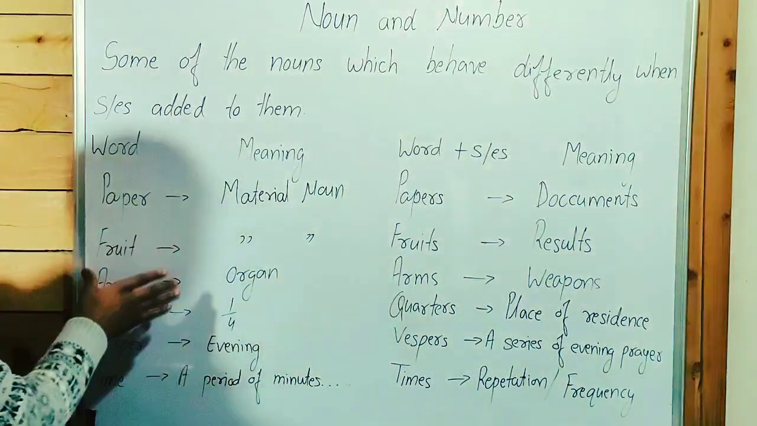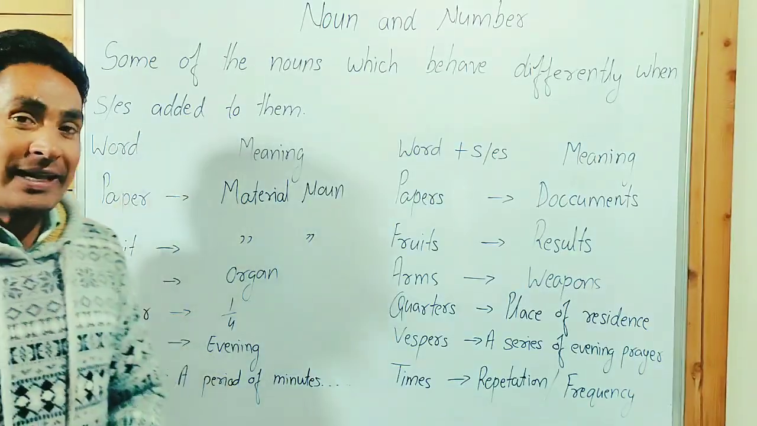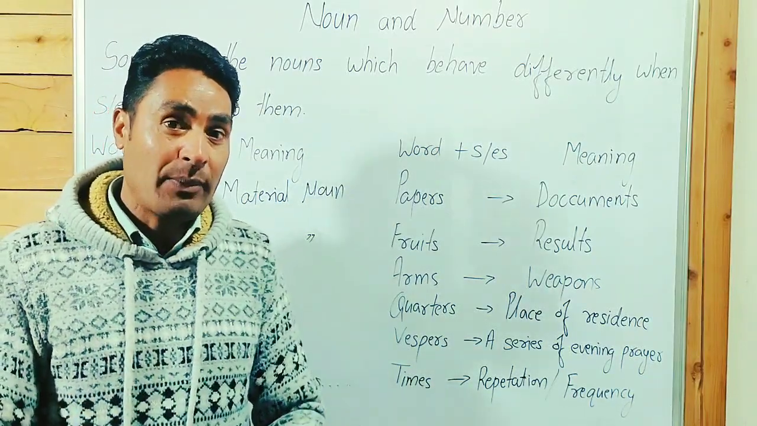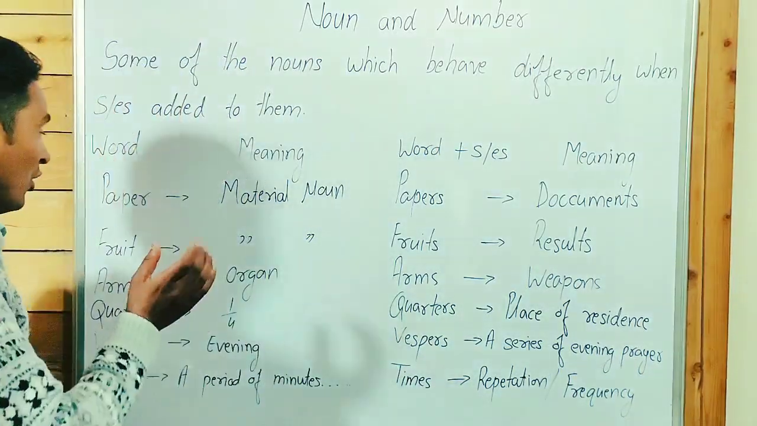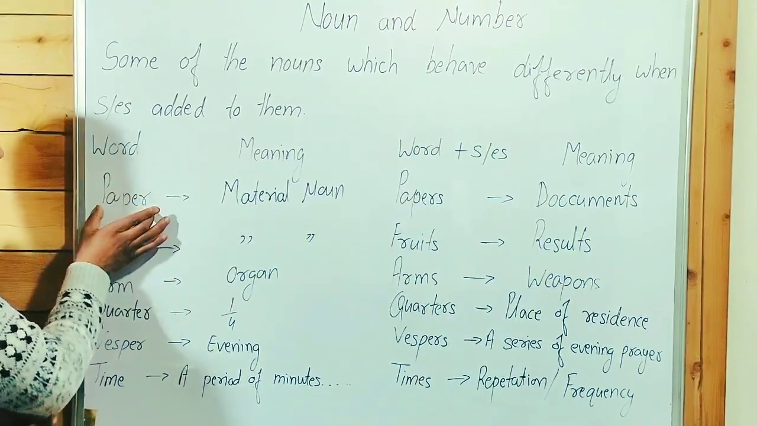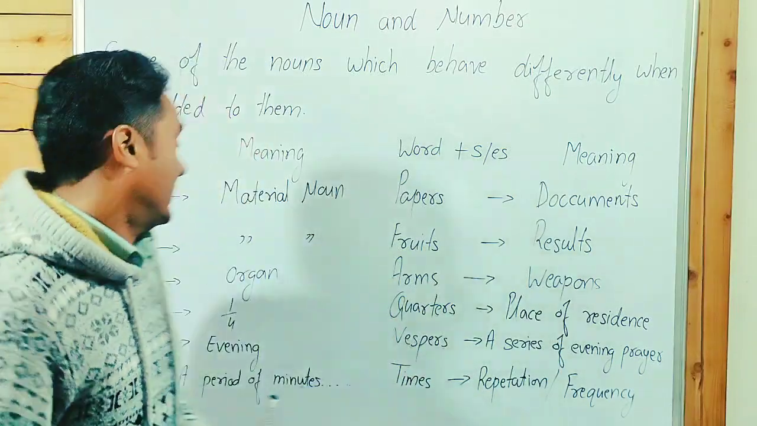In the next slide, we will see some more words. Look at these words. First one is paper. Paper is a material noun. You can't count paper. You can't say a paper, two papers, three papers, you can't write the article a before this noun. But a piece of paper, two pieces of paper can be written.